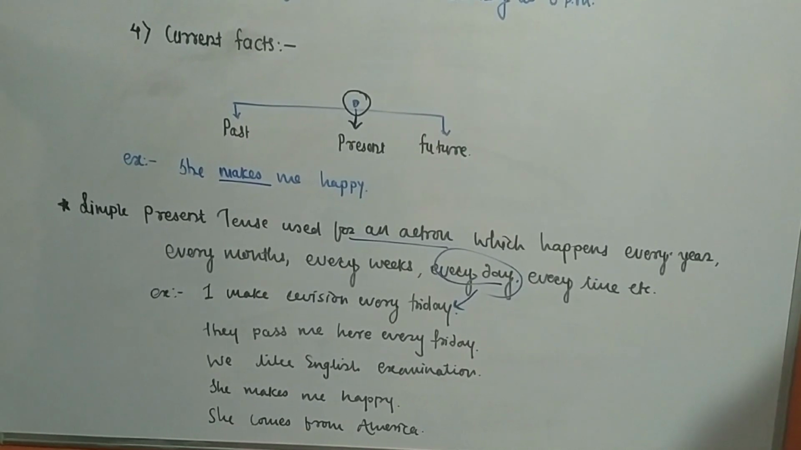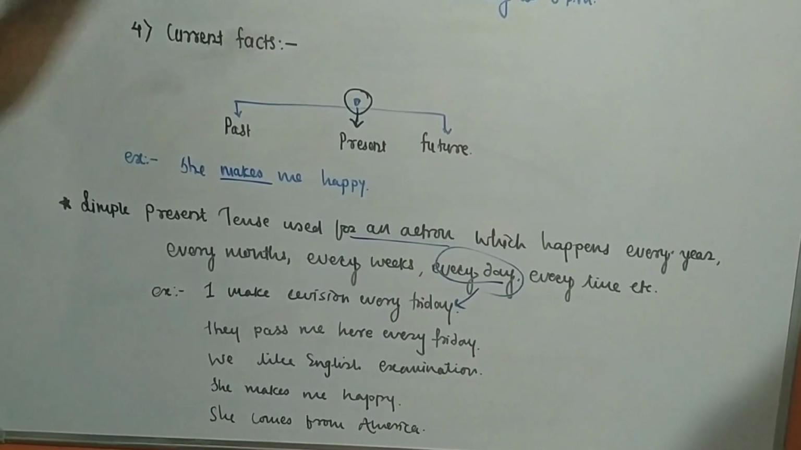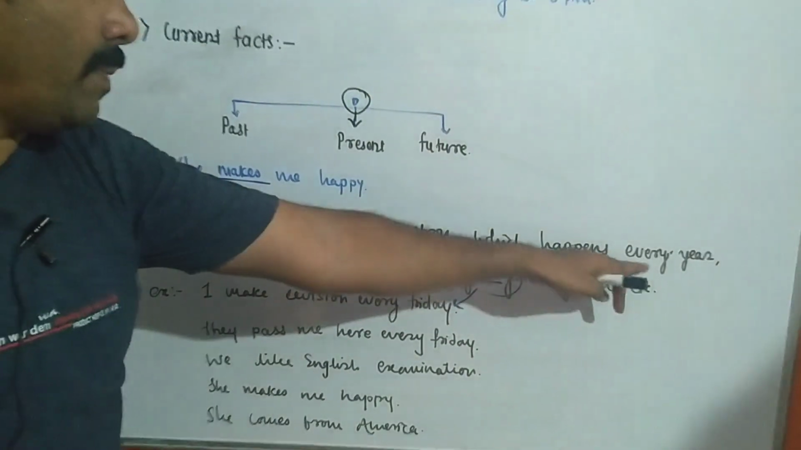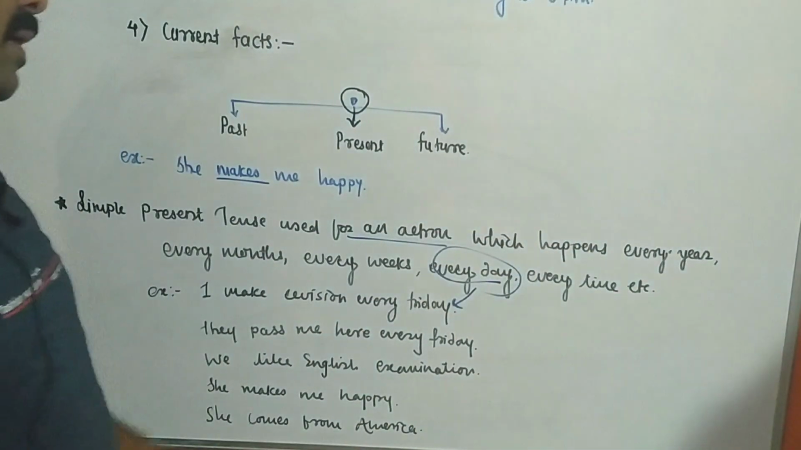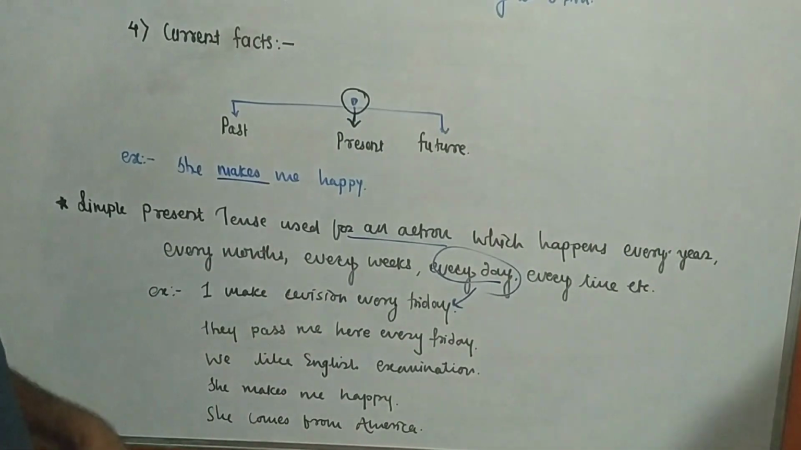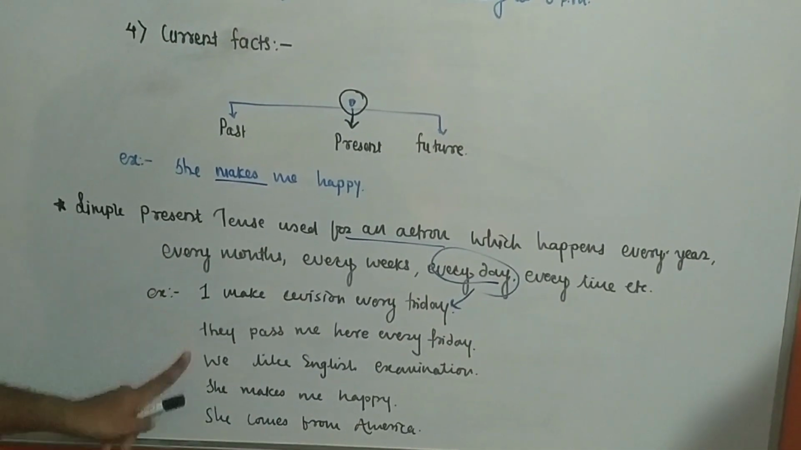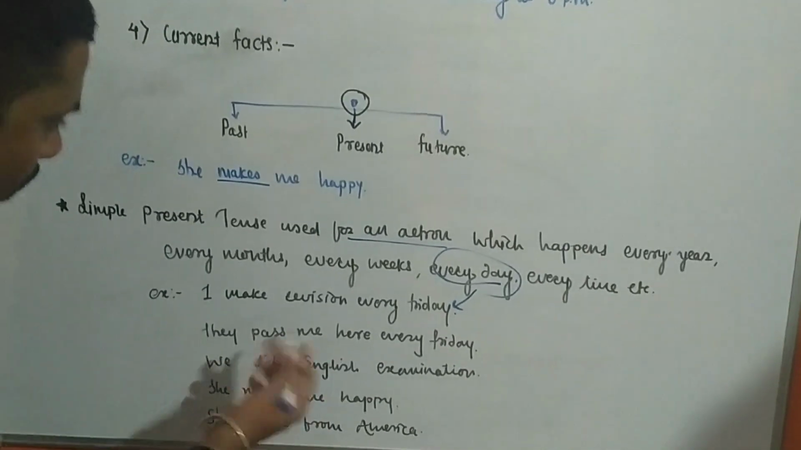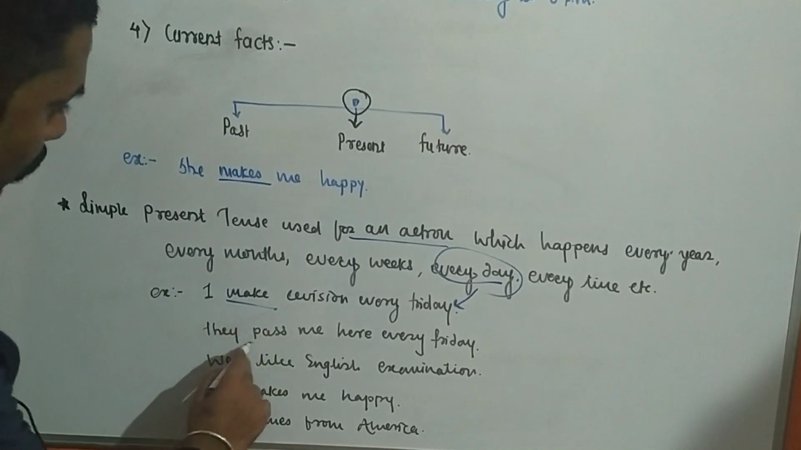She makes me happy. So this is the present situation, and she comes from America. So dear friends, she comes from America to India every year. So these types of examples we can write in the simple present tense. So dear friends, this is a very proper example we can note down.